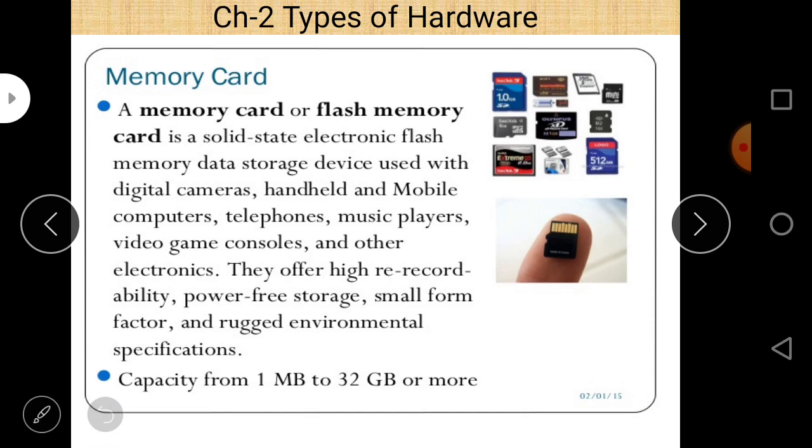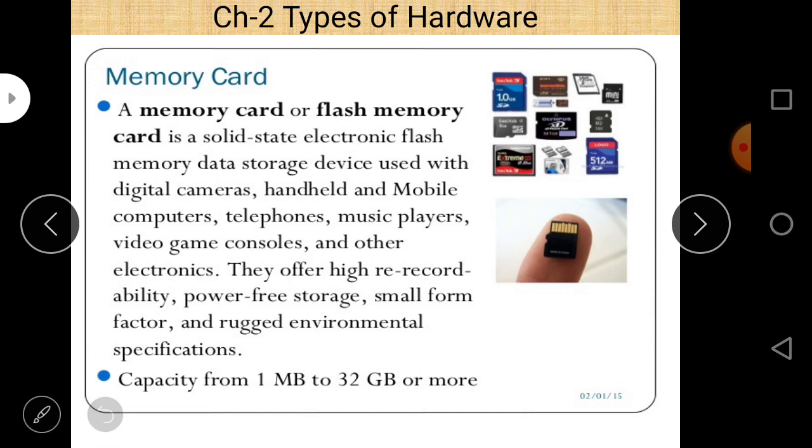Secondary memory is basically divided into three parts: magnetic memory, flash memory, and optical memory. So a question may be asked regarding which type of memory belongs to which category.